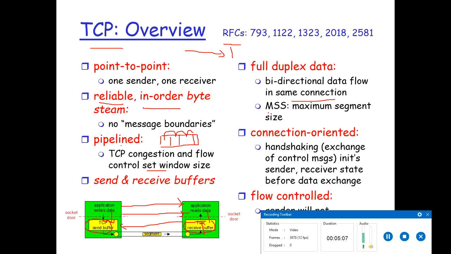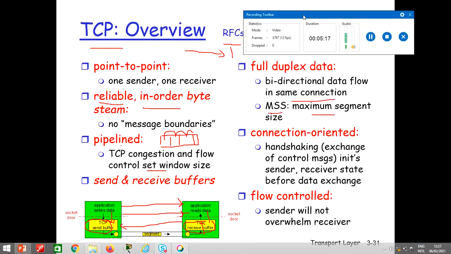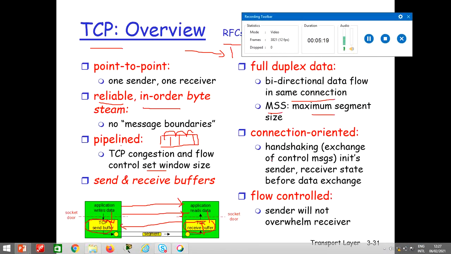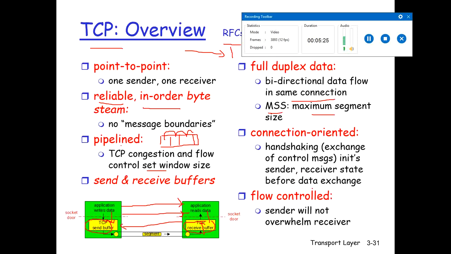And it defines the maximum segment size. Maximum segment size means the maximum number of bytes that a segment can carry. Next, it's connection oriented. That means there is a handshaking, an exchange of control messages between the sender and the receiver before the data is exchanged, just like circuit switching.